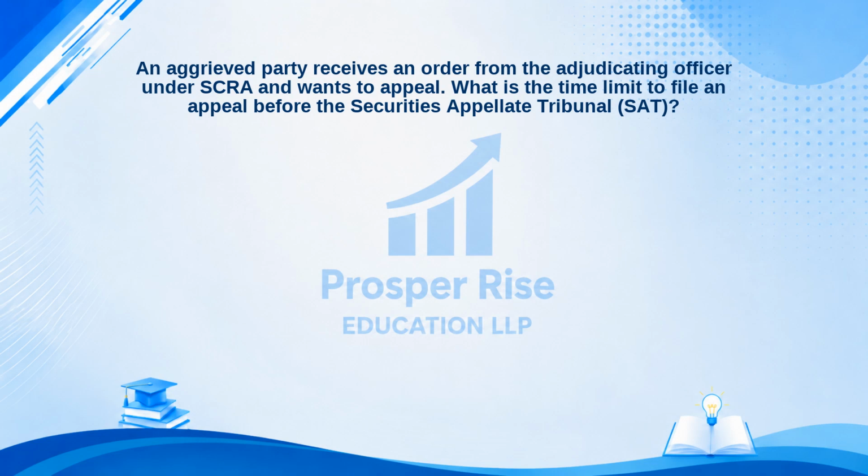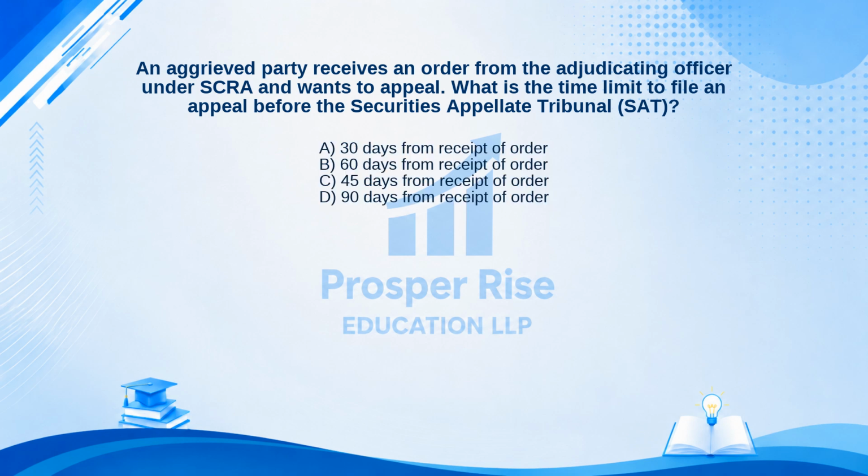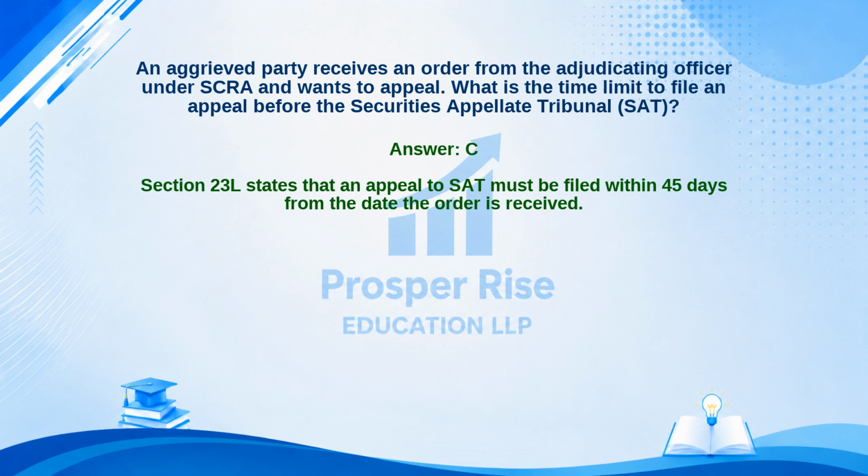Test your knowledge with this one. An aggrieved party receives an order from the adjudicating officer under SCRA and wants to appeal. What is the time limit to file an appeal before the Securities Appellate Tribunal, SAT? Here are your options. A. 30 days from receipt of order. B. 60 days from receipt of order. C. 45 days from receipt of order. Or D. 90 days from receipt of order. Take a moment to pause the video and decide. The correct answer is Option C. Let's see why. Section 23L states that an appeal to SAT must be filed within 45 days from the date the order is received.